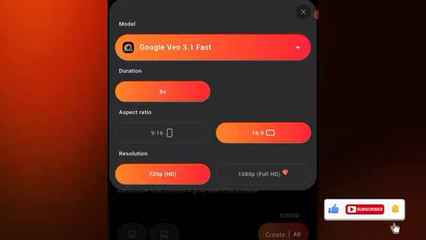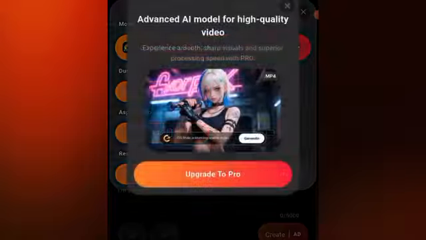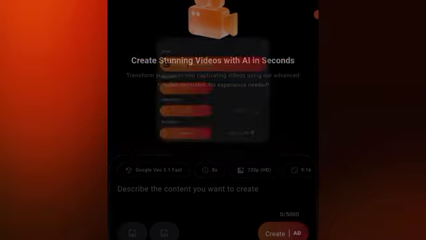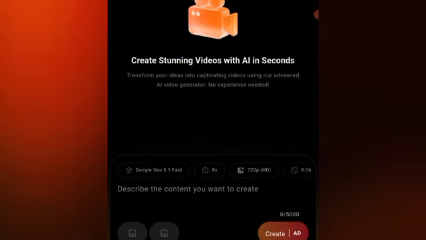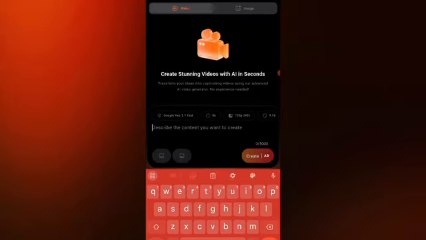Maybe you want the aspect ratio to be 16:9, which is the standard YouTube long-form video, or you want it to be 9:16, which is YouTube Shorts. This can also be posted on TikTok and Facebook. Okay, so the resolution that is available to you as a free user is 720p. Okay, you cannot use this one because you have to upgrade. So you are going to set it up and you have access to start creating your video totally for free after you are done setting it up. So you just click here and paste your prompts.